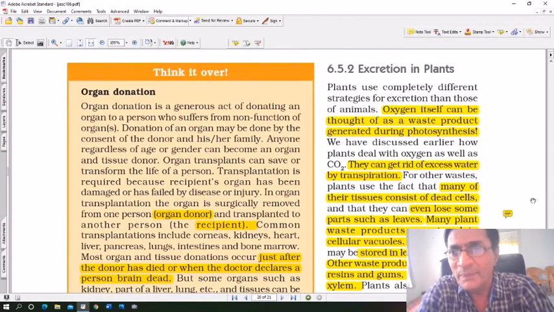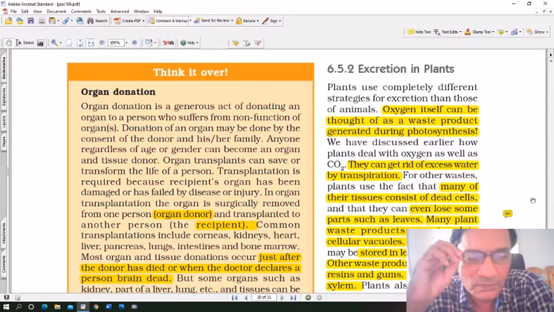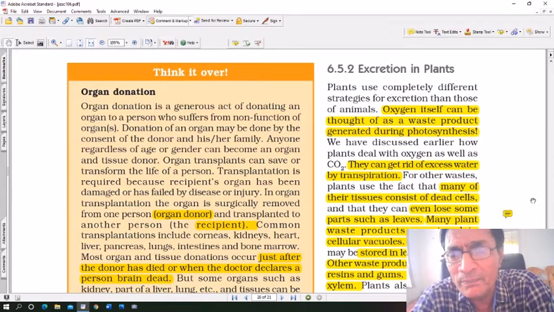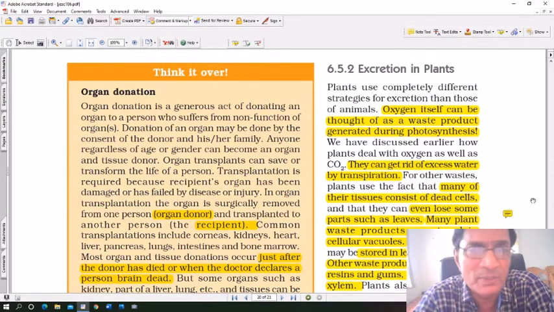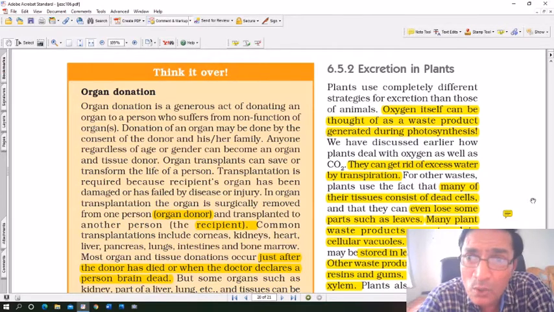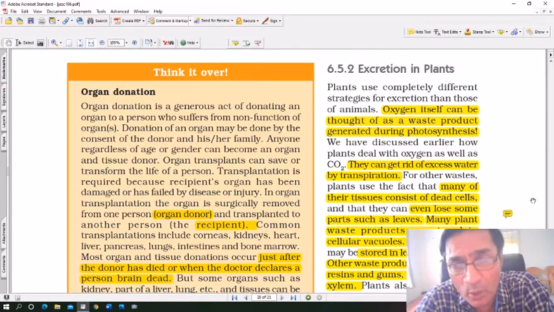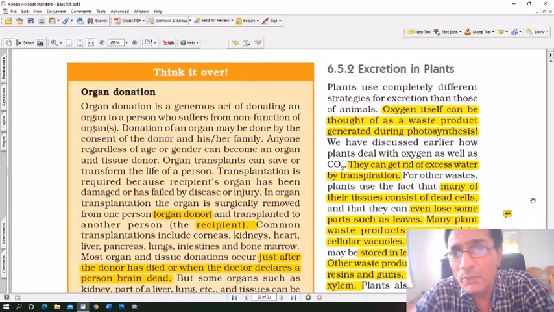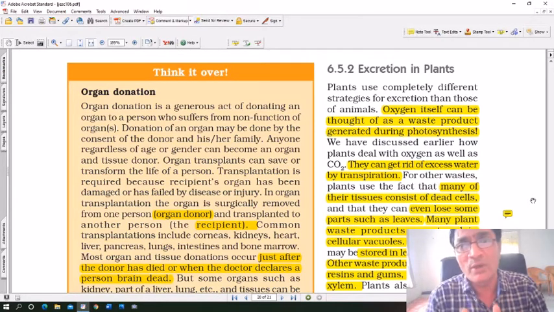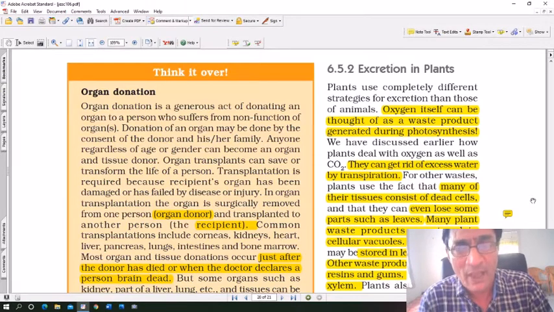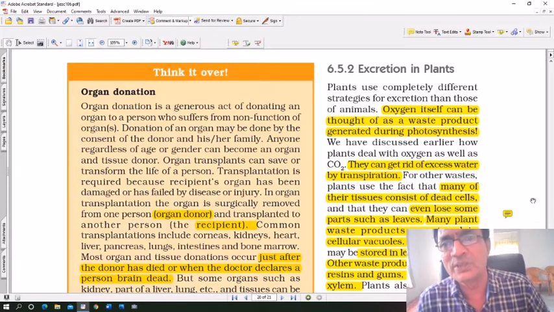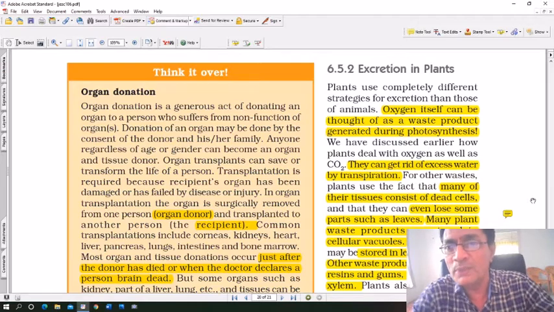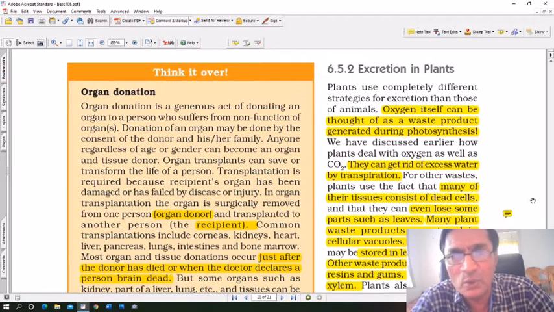All right, now excretion in plants. So that was about excretion in animals, especially in complex organisms such as humans. But plants also have metabolic waste products. They also need to excrete metabolic waste products. Because they cannot move about, they do not have specific organs like humans have, and their process of excretion is slightly different. Plants use completely different methods for excretion than those of animals.